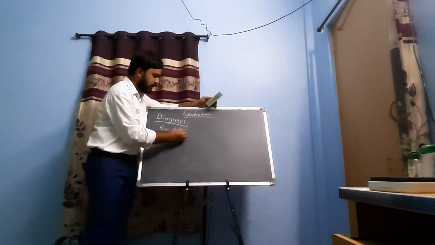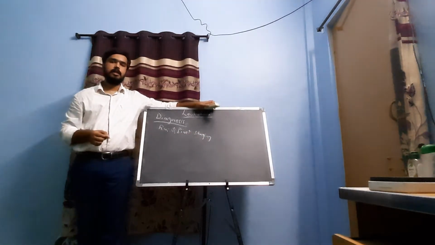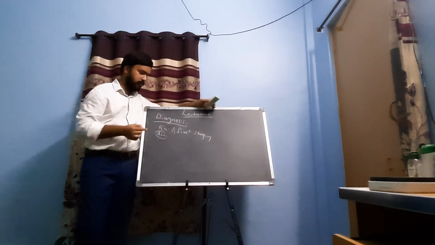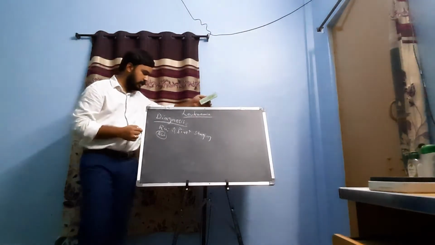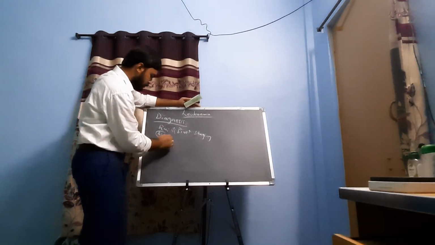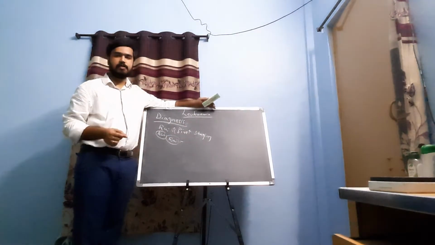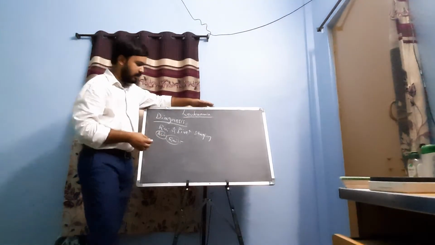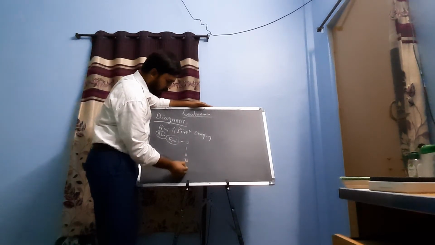Rai and Bennett staging. Rai and Bennett staging for ALL, for acute lymphocytic leukemia, is one of the criteria. So the Rai staging is one of the classifications of ALL under 5 stages: stage 0, 1, 2, 3 and 4.